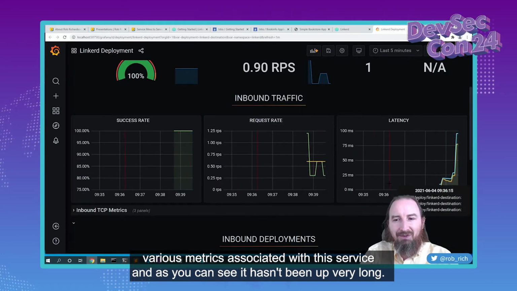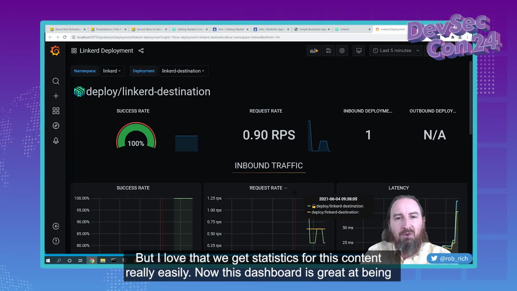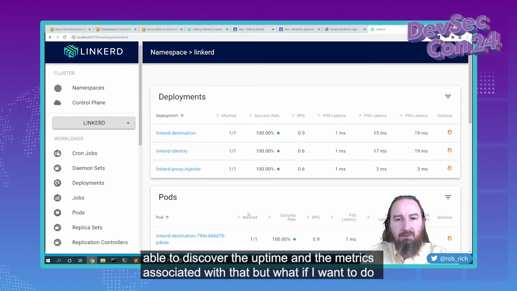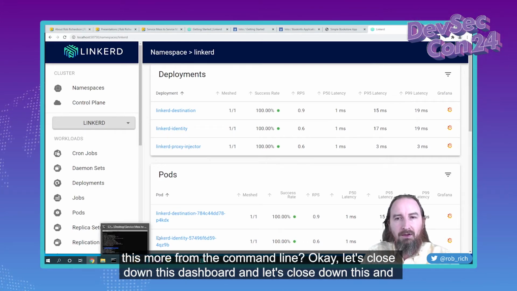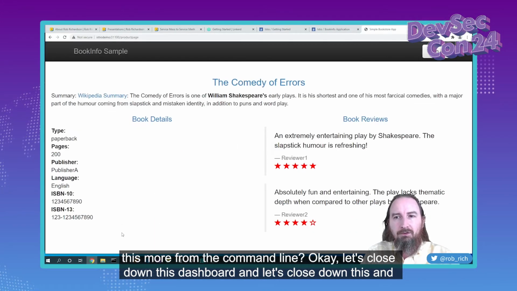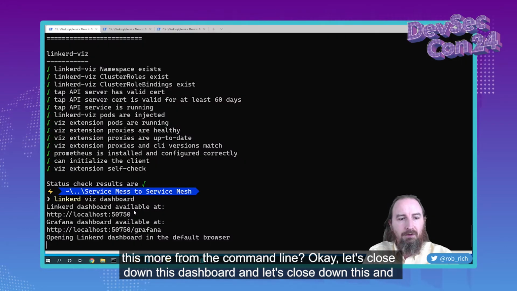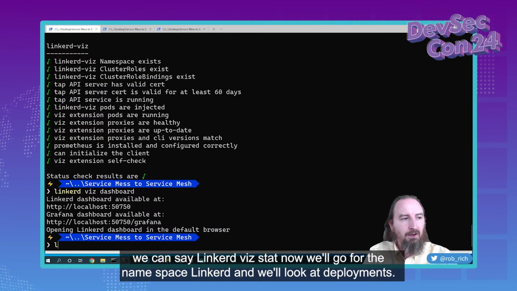As you can see, it hasn't been up very long. But I love that we get statistics for this content really easily. Now, this dashboard is great at being able to discover the uptime and the metrics associated with that. But what if I want to do this more from the command line? Okay, let's close down this dashboard, and we can say linkerd viz stat.